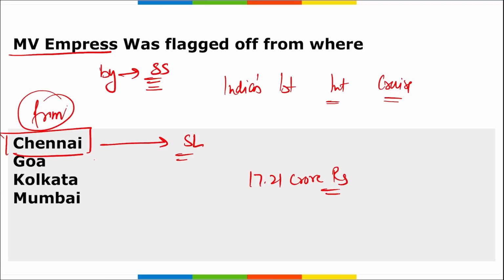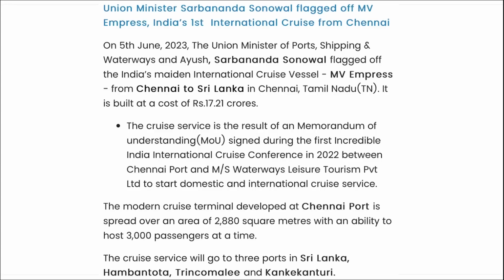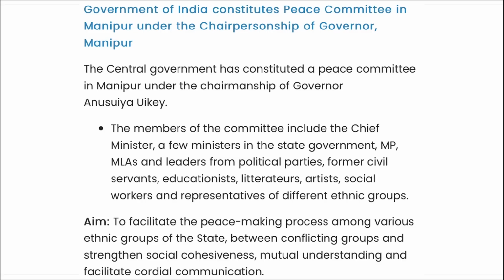The modern cruise terminal developed at this Chennai port is spread over an area of 2880 square meters, and it has the ability to host around 3000 passengers at a time. Next, here you can see this is MV Empress. This was flagged off by Sarbananda Sonowal. It is India's first international cruise, flagged off from Chennai.